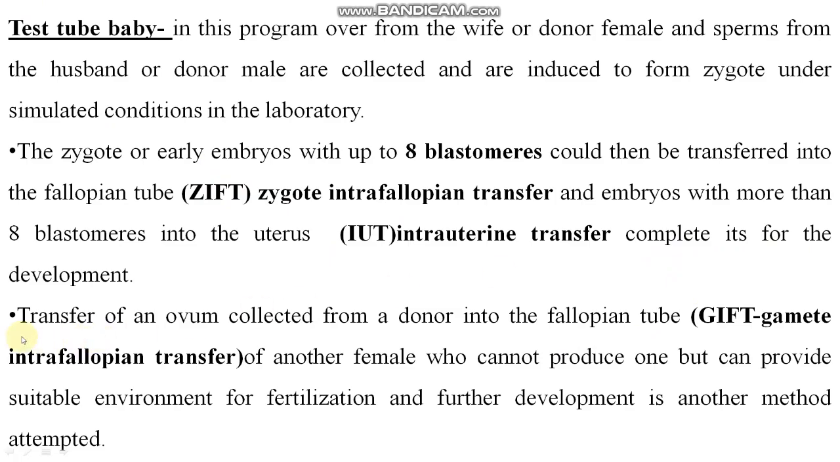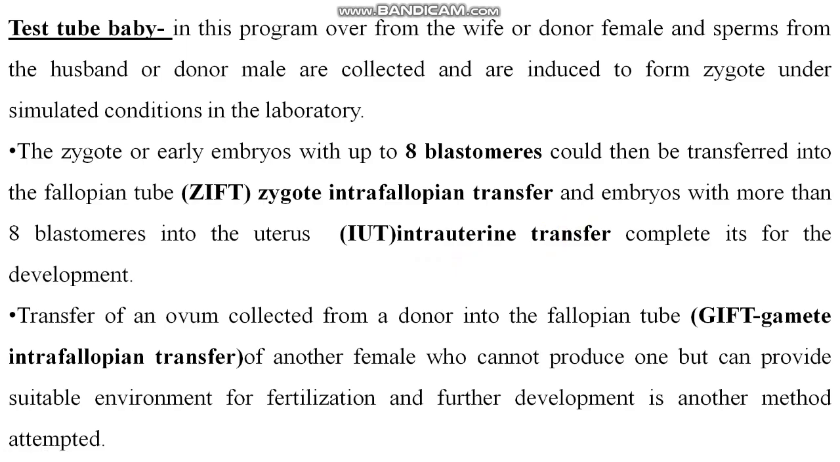Sometimes 8 blastomeres, meaning an 8-celled blastula, is transferred into the fallopian tube by ZIFT, zygote intrafallopian transfer. It is the name of a technique. And sometimes, after the formation of the embryo in the test tube, that embryo is transferred into the uterus. That is called IUT, intrauterine transfer, right, directly into the uterus.